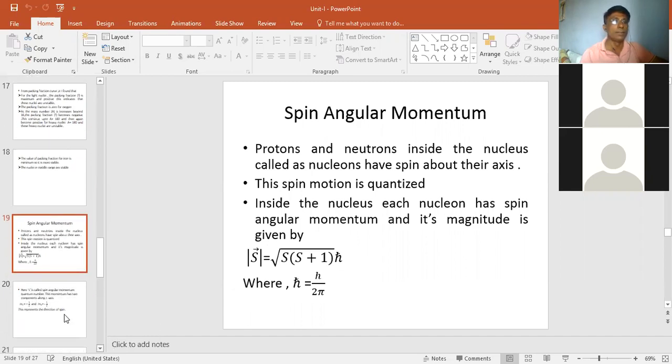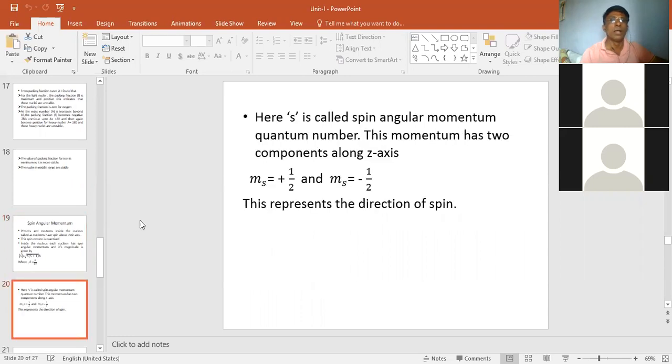After that, here S is called the spin angular momentum quantum number. This momentum has two components along the z-axis: m_s is equal to plus half and m_s is equal to minus half. So there are two values of m_s along the z-axis. Okay, so this is also important from the exam point of view. Plus half means the upward direction and minus half means the negative direction.